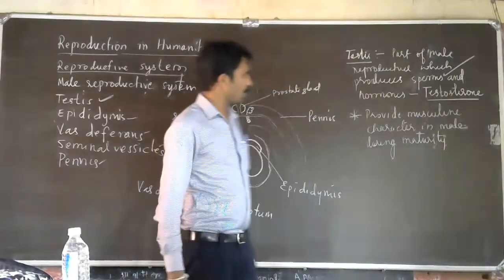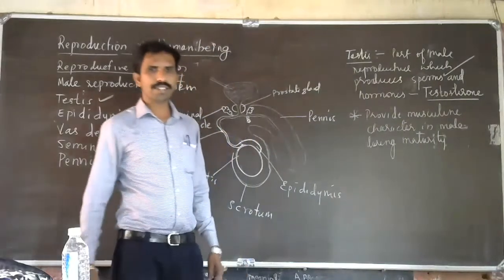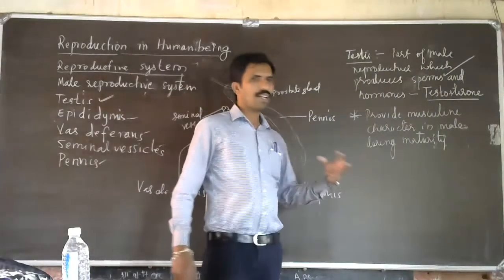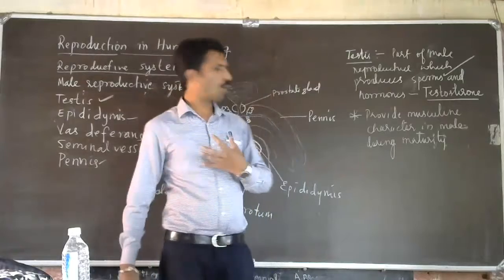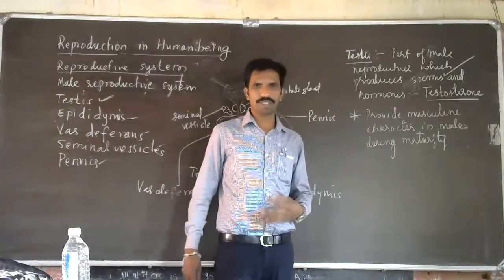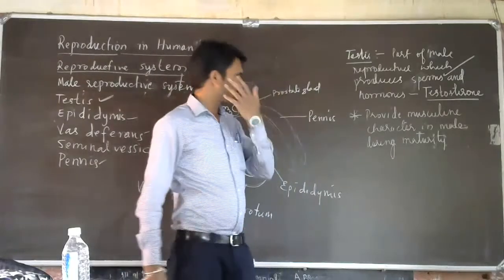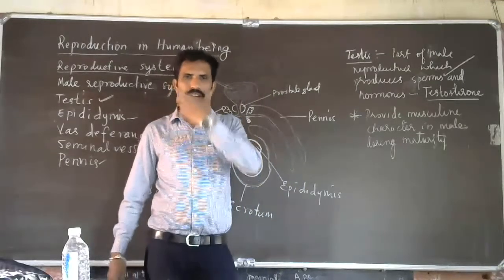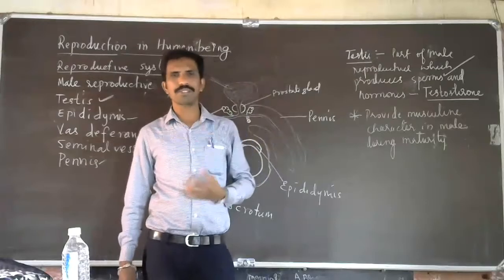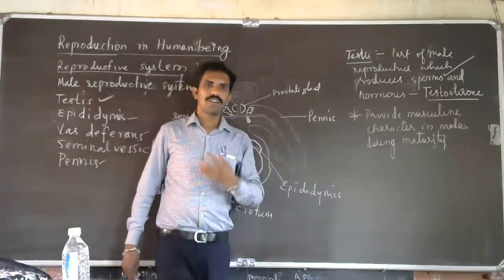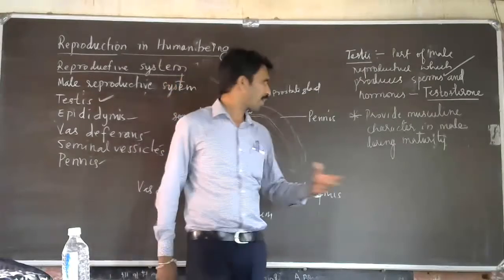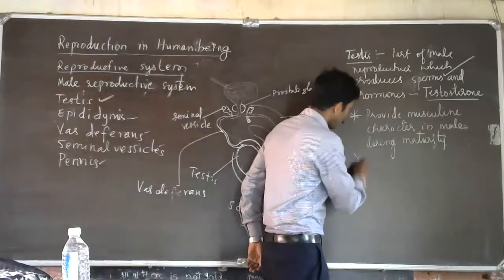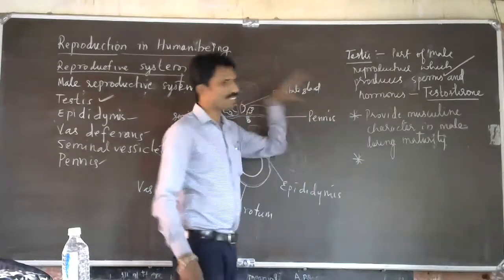Masculine character means bodily changes happen. The structure of the body changes. In case of males, beard will come, mustache will come, so hairs will appear on some parts of the body. Go through that, it's given in the textbook.